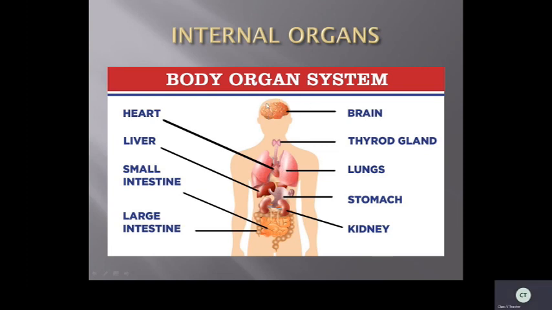delicate part of the head and it is protected by the skull. You touch your head, children. What is this tight thing? This is called the skull. Inside the skull, there is a spongy thing that is called the brain. And here is the thyroid. In the neck, you will have the thyroid gland. And these two are there, no? These two are the lungs.